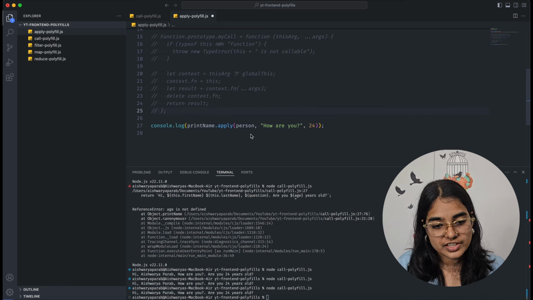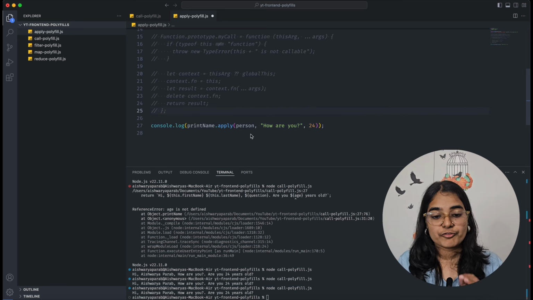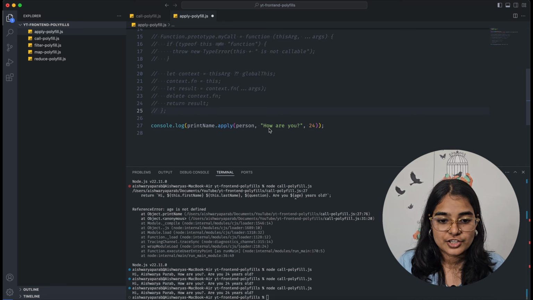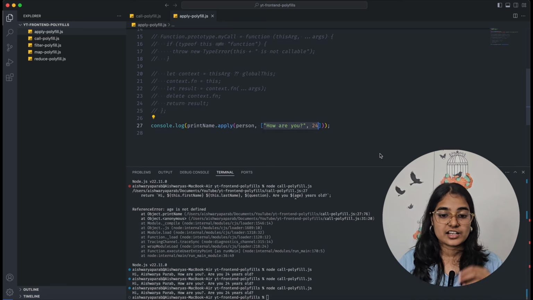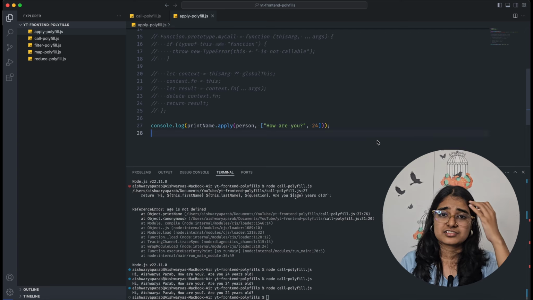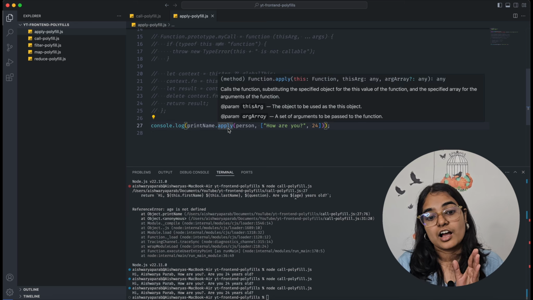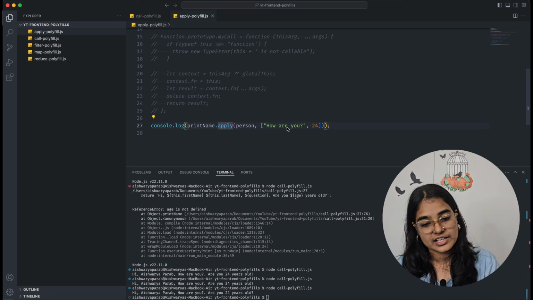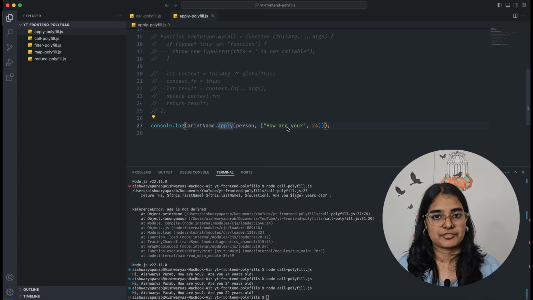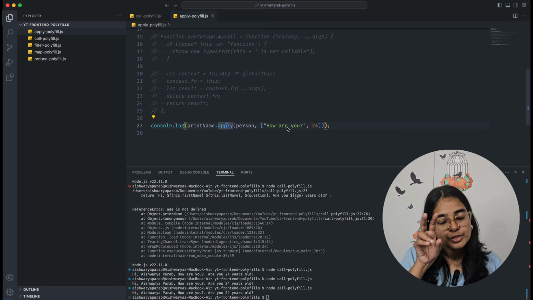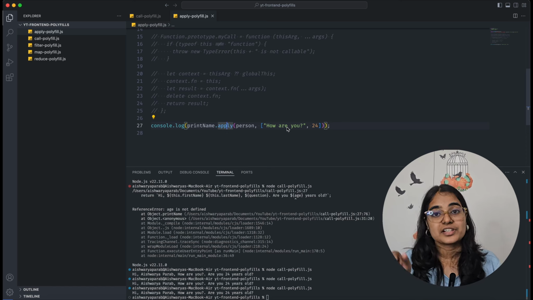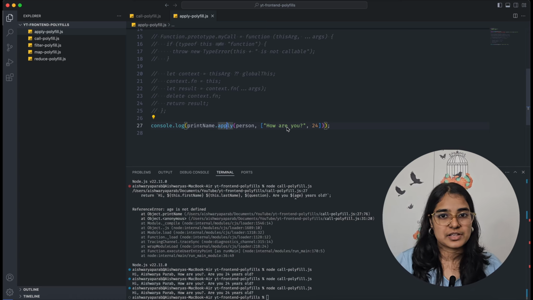Okay, the only change that I have to make for apply is that instead of passing these parameters to the function by comma separated values, I have to pass these parameters inside an array. Okay, so I need an array here, and inside the array I need to pass these parameters. That's it, nothing else. So the second parameter of your apply function should be an array. Inside that array, we don't know how many parameters we have. Previously in call, we didn't know how many parameters we had altogether. In apply, we know that we have two parameters. The second parameter is an array, but we don't know how many elements that array will have.